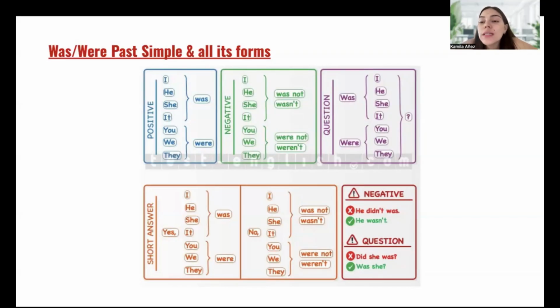For question or interrogative form, we have was or were plus subject pronoun plus verb plus question mark. For short answers, we have positive and negative. For positive, we have yes, subject pronoun, was or were. For negative, we have no, subject pronoun, was not or were not, or you can also use the contraction, wasn't or weren't.